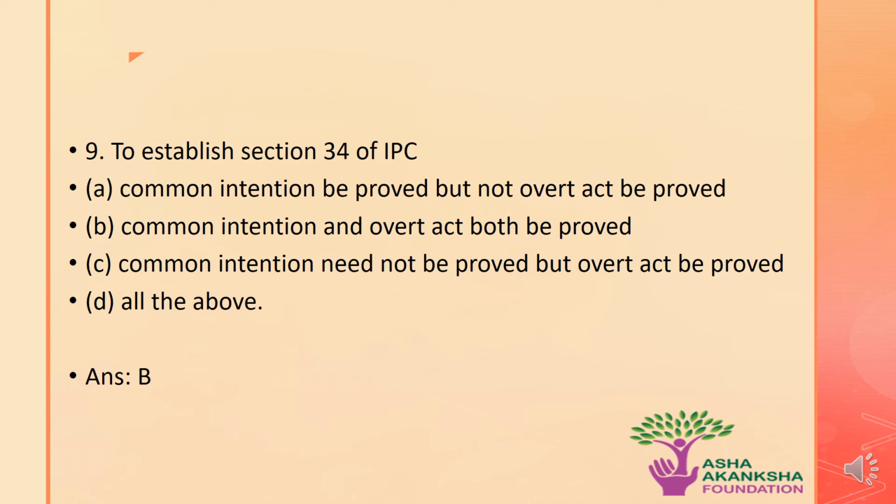The next question is, to establish section 34 of the IPC, that stands for common intention, select the following options. The options are A, common intention has to be proved but not overt act to be proved. B, the common intention and the overt act both be proved. C, the common intention need not be proved but the overt act has to be proved. Or D, all of the above. The correct answer to this question is option B, that is to say, to establish section 34 of the IPC, which stands for common intention, the common intention and the overt act both have to be proved.